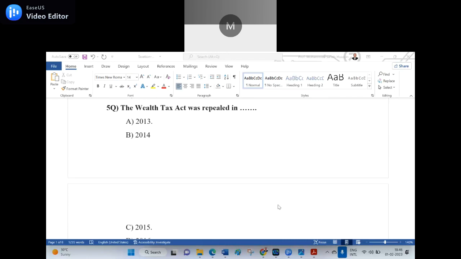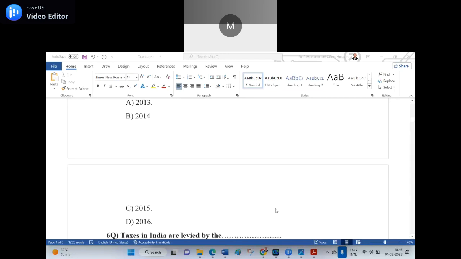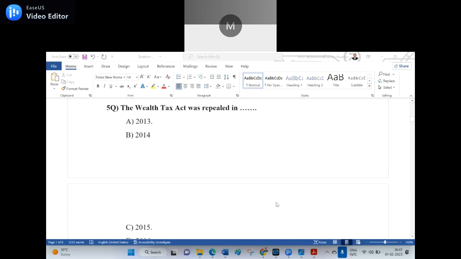C is the right answer. Yes, that is the way of reading in full. So the correct answer for the fifth question is C, 2015.